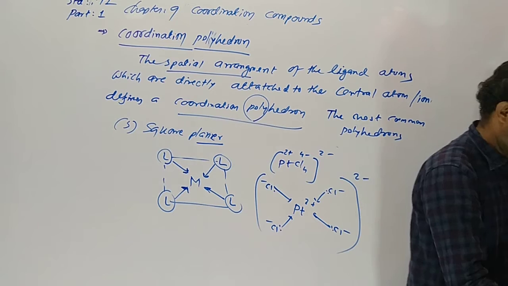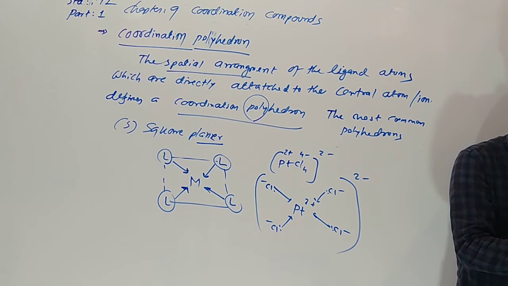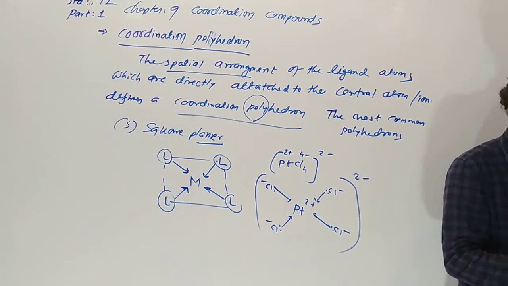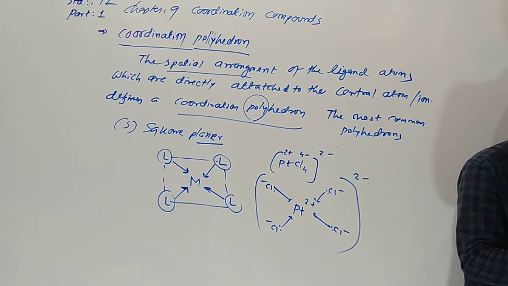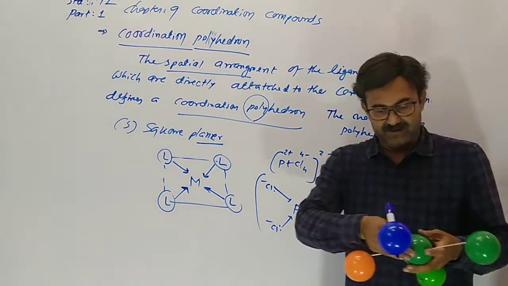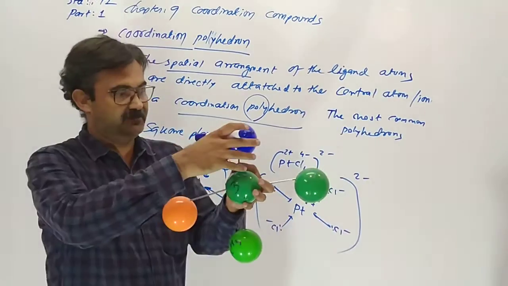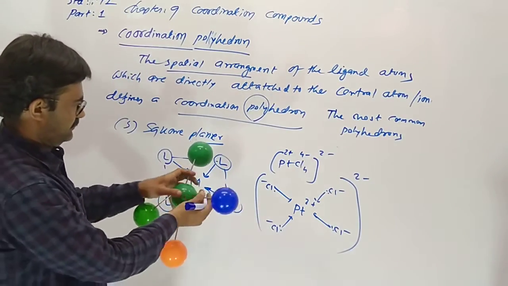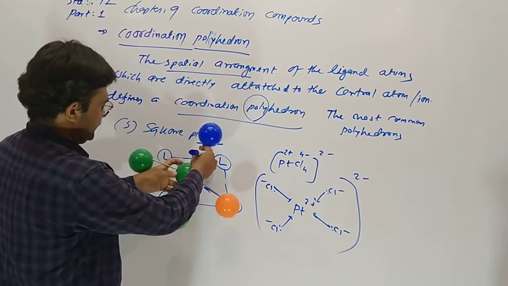How can we say square planar? All 4 bonds are in the same plane, so it gives a square planar shape: 1, 2, 3 and 4.